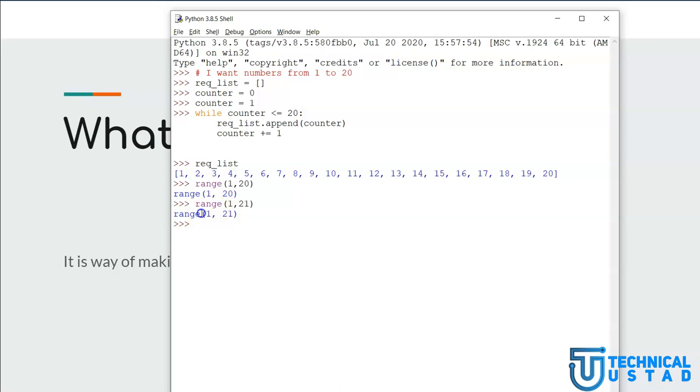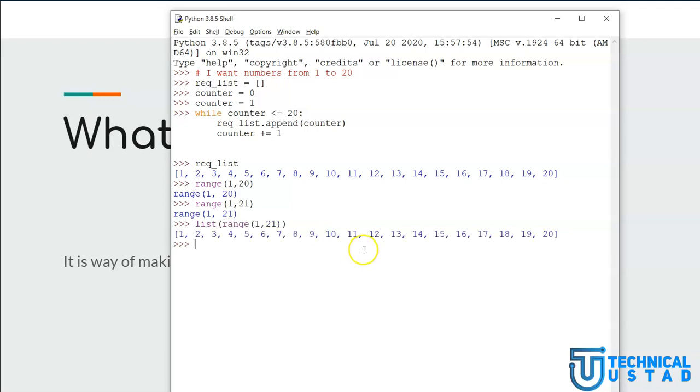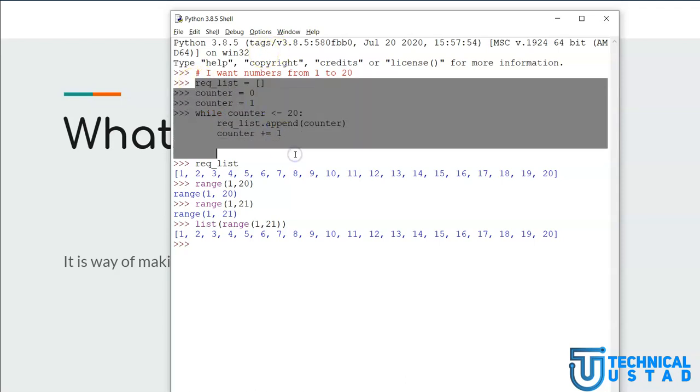Now how can I convert this range object to a list? I can simply wrap this object in the list constructor, and if I hit enter, notice the output is the same as we got earlier. So this new method is obviously quite easy and more convenient than the previous lines of code.